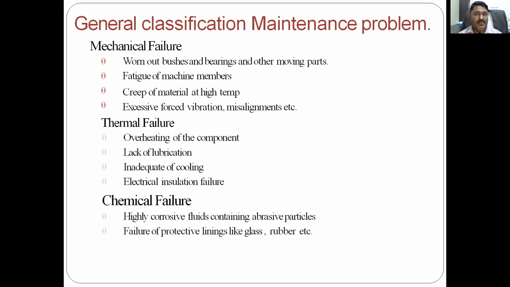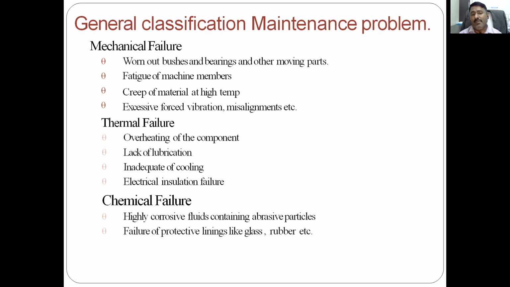General classification of maintenance problems. Here you can see that mechanical, thermal, and chemical failures are explained. In mechanical failure, what are the different things? Worn out bushings, bearings, and other moving parts. In many of these car assemblies, you will find that many bushings, bearings, and moving parts are there. So these parts are worn out. This is one type of failure due to mechanical means.